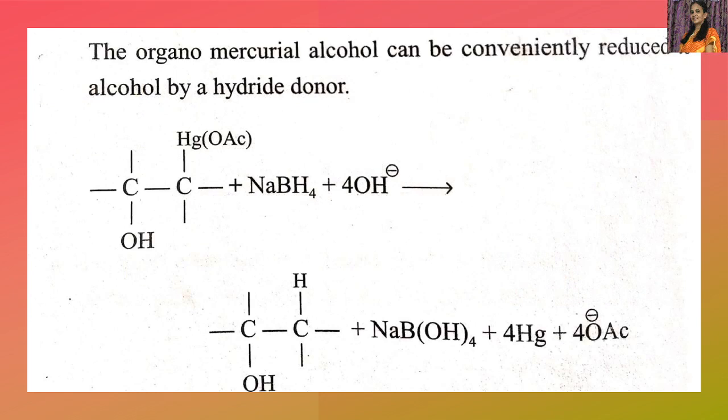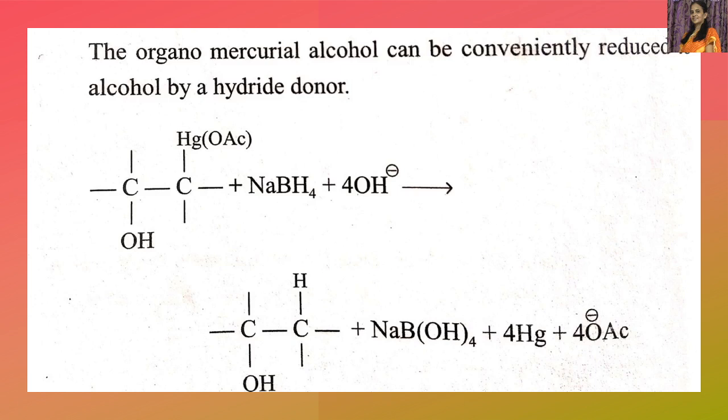Now this organomercurial alcohol can be conveniently reduced to alcohol by a hydride donor like sodium borohydride. So in presence of a base, the sodium borohydride, which is a reducing agent, donates a hydrogen atom in the form of H minus. So this is acting as a reducing agent.